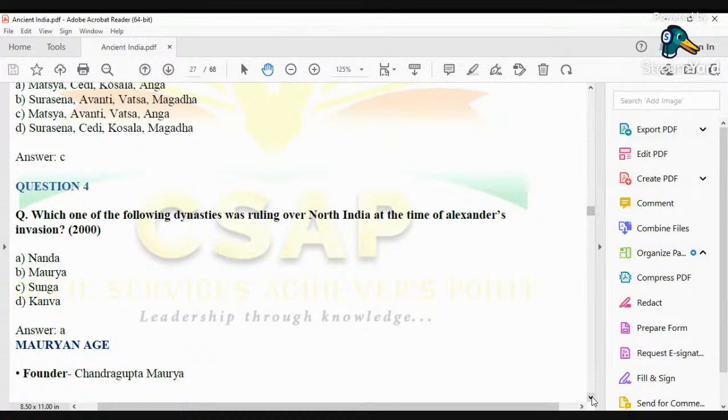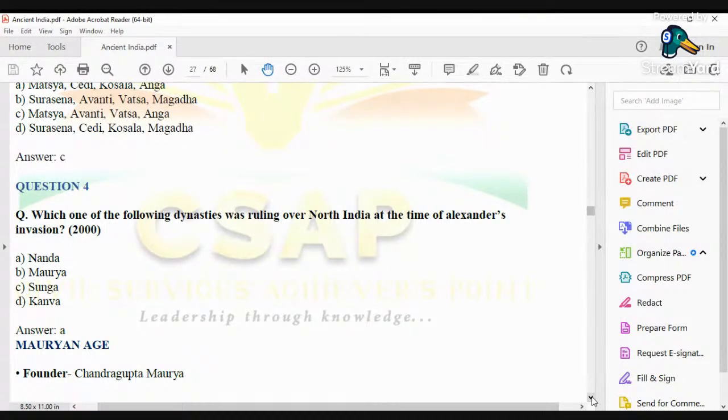So one of the reasons Alexander came to India was because he tried to bring down the Persian Empire. He wanted to conquer every place which was under the control of the Persian Empire, so in that connection, he came to India. He was also attracted by India's wealth, because through the Persians he came to know about the immense wealth of India. That was another reason why he got attracted to India.